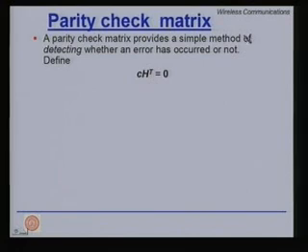This H is your parity check matrix. For any valid code word, if you multiply it with the transpose of the parity check matrix, you will get a 0 matrix. This will actually be a vector 1 times n minus k. If it is not 0, then clearly C is not a valid code word, and hence you have detected an error, because coding is about transmitting and receiving valid code words.